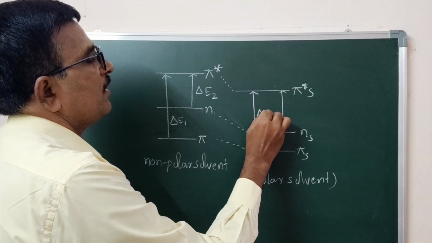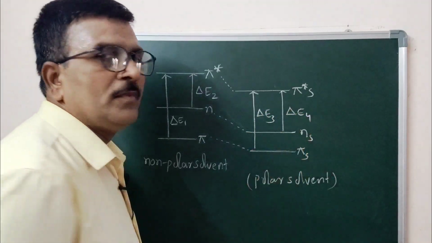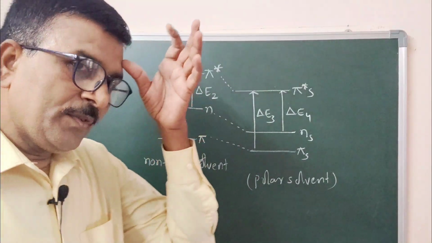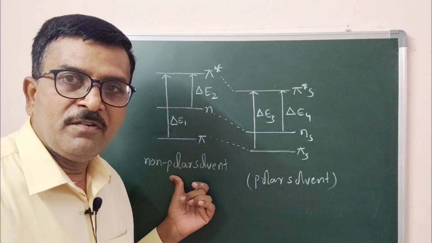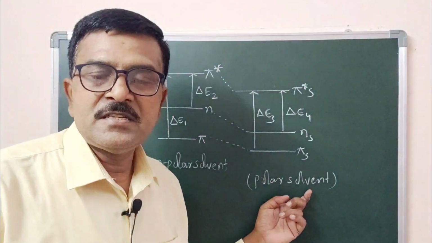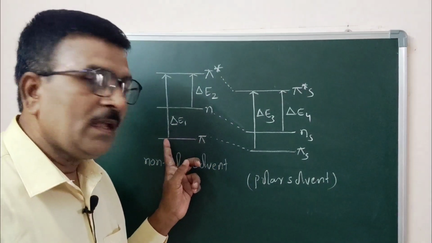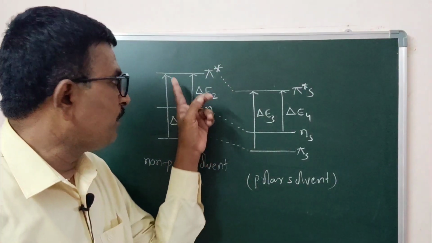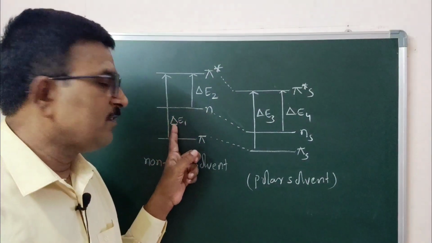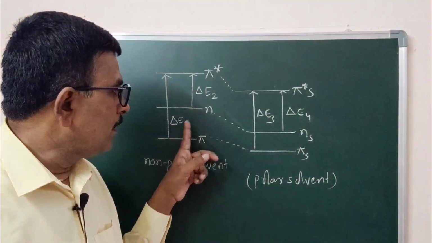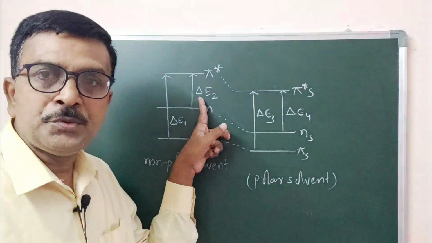Say this is delta E3, say this is delta E4. Now the same molecule in presence of non-polar solvent, this is in presence of a polar solvent. You can see the energy difference between pi to pi star transition under non-polar solvent is delta E1, and n to pi star transition under non-polar is delta E2.